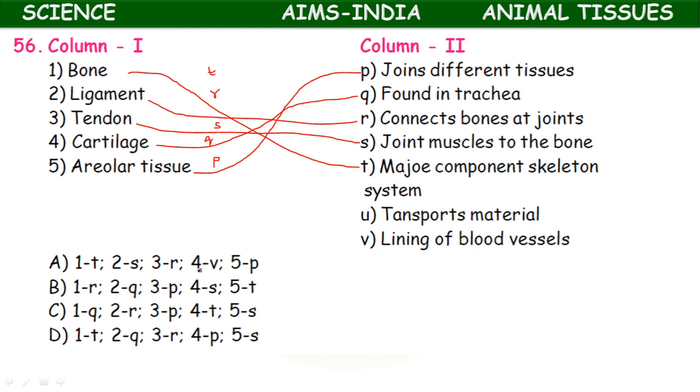So here all the options are wrongly typed. So here the first is T, the second one is R, third one is S, fourth one is Q, fifth one is P. Okay, so that's why you need to match first, then you have to choose the code.